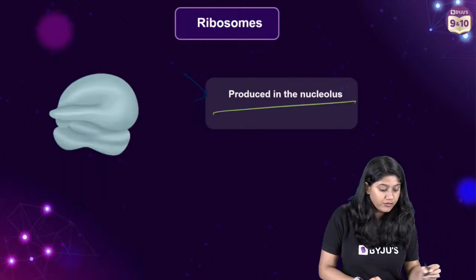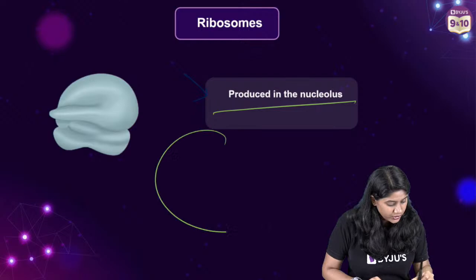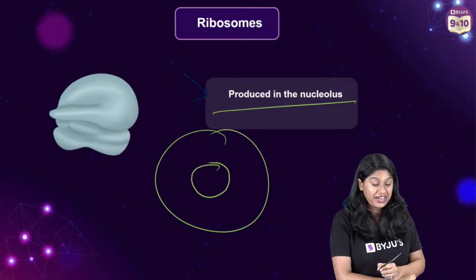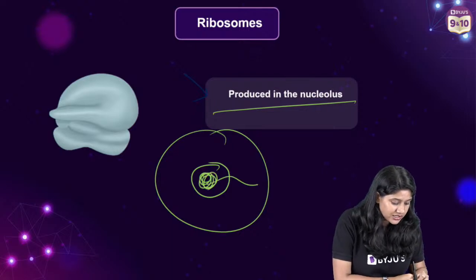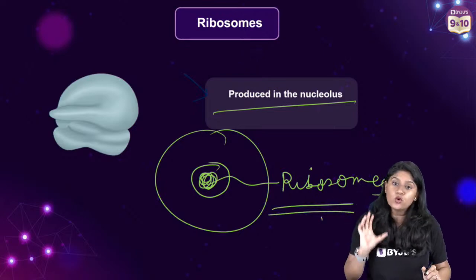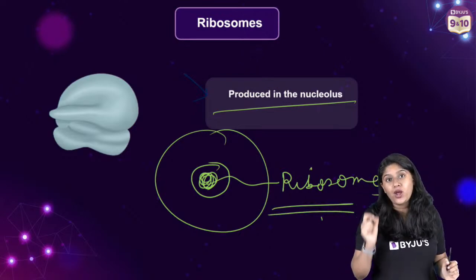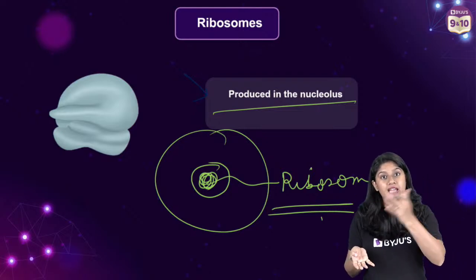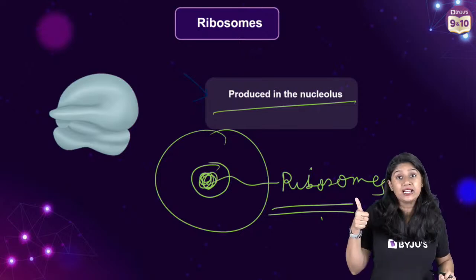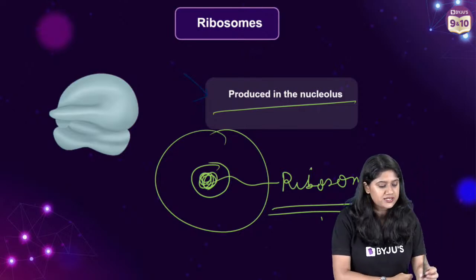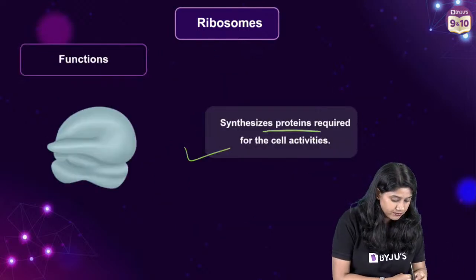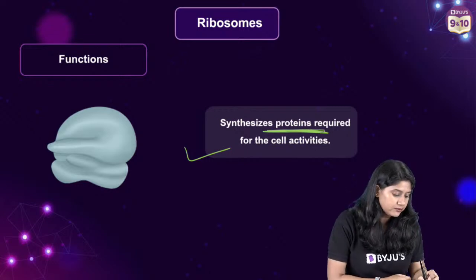This is really very important for us to remember. We have studied that we have the nucleus, right? Inside the nucleus, what do we have? We have the nucleolus, right? And inside this nucleolus, we see the synthesis of ribosomes, and these ribosomes move out of the nucleus and get attached on the rough ER, right? And that's how we see the formation of proteins. Everyone, are we clear with this? These ribosomes play a very, very important role in the synthesis of proteins. So they are present on the ER.